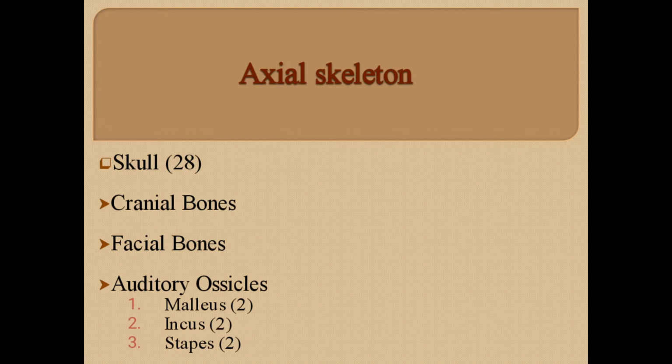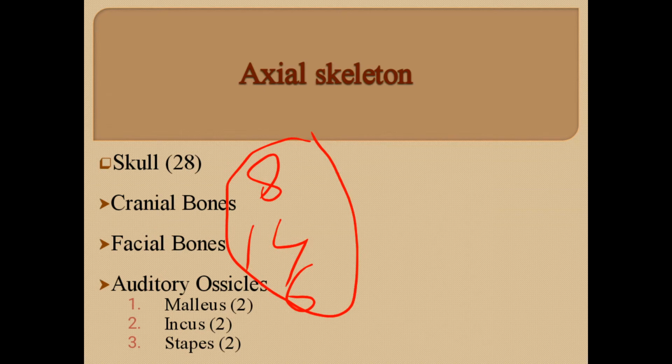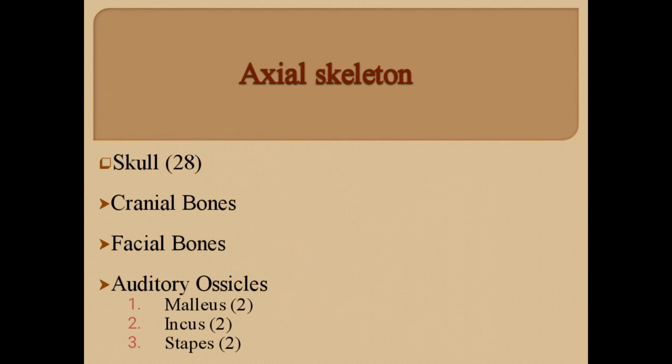As the malleus, incus, and stapes are present in both ears, the auditory ossicles are 6 in number in total, and facial bones are 14 in number, and cranial bones are 8 in number. So adding these bones, this becomes 28 in total. The total bones present in the skull are 28.